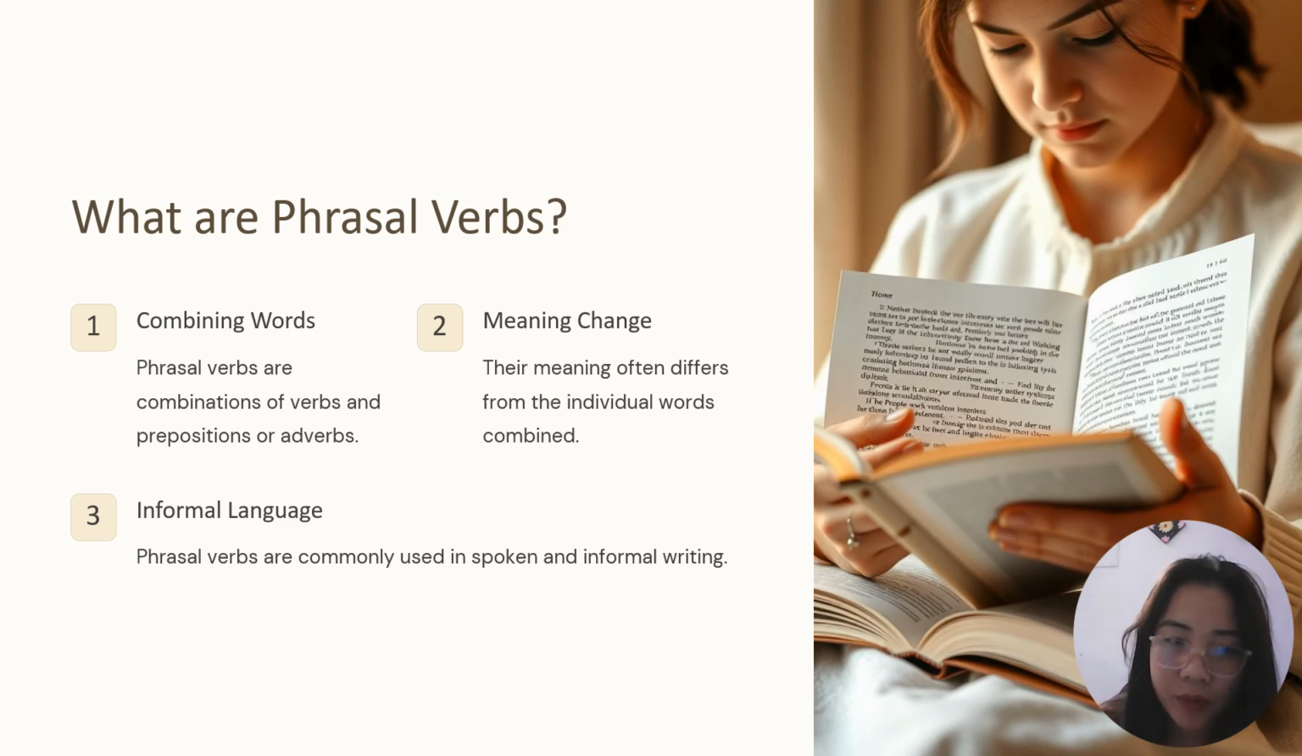What is a phrasal verb? Phrasal verbs are a combination of verbs and prepositions or adverbs, right? So the meaning changes. Their meaning often differs from the individual words combined. Informal language: phrasal verbs are commonly used in spoken and informal writing. So we don't use them much in formal writing, but we use them in informal writing and in our spoken language, how we speak and all.